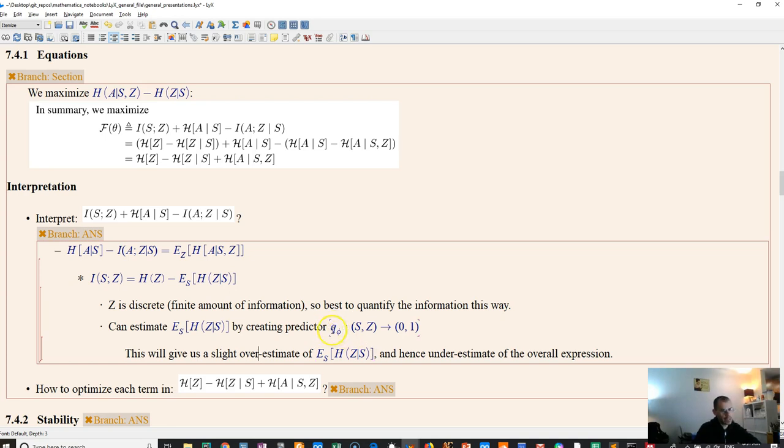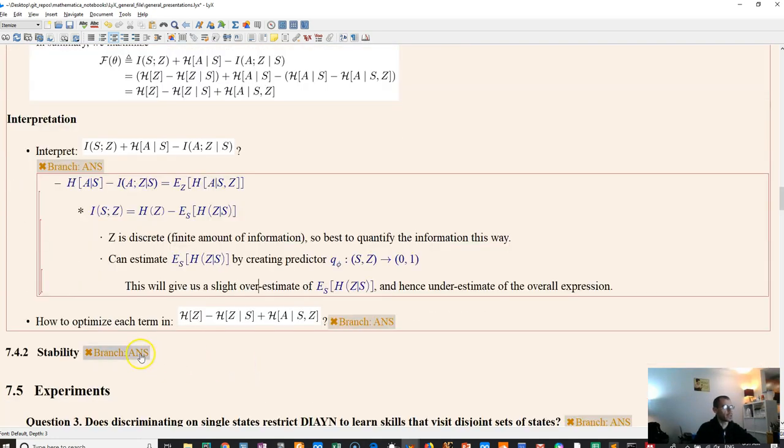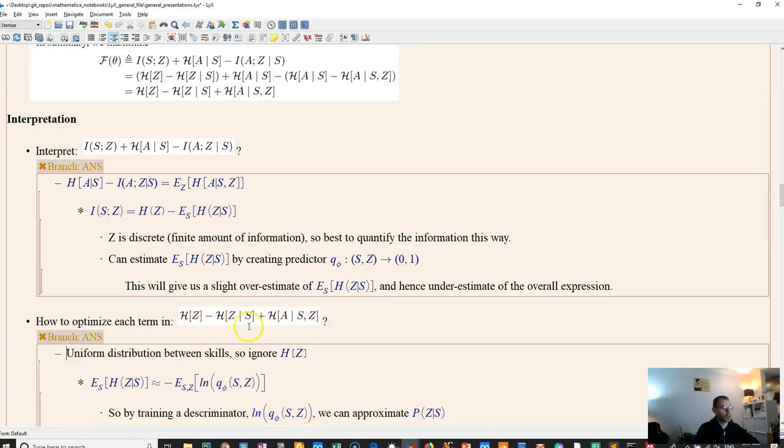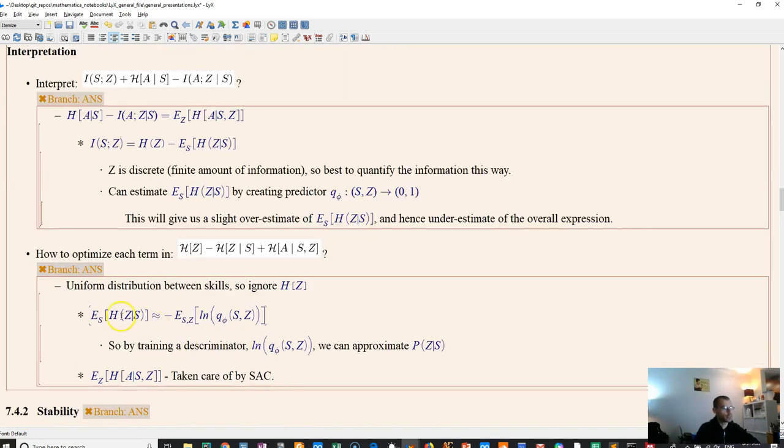Because this should give us approximately the probability, and then we'll take the ln of it. Yeah, so we'll see this discriminator come in later. So how to optimize each term in this? Well, basically we can ignore the first term. This second term, so maximizing this second term, basically we just use our discriminator. And so the entropy was the negative ln, so negative entropy will just be the ln of this discriminator that we train.